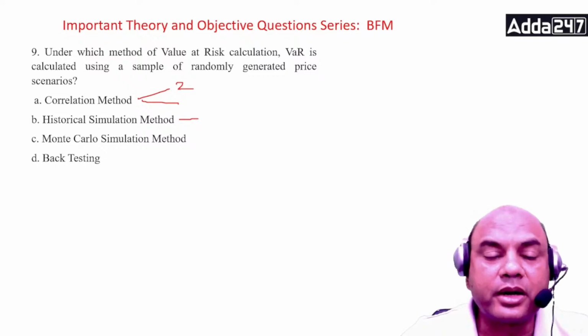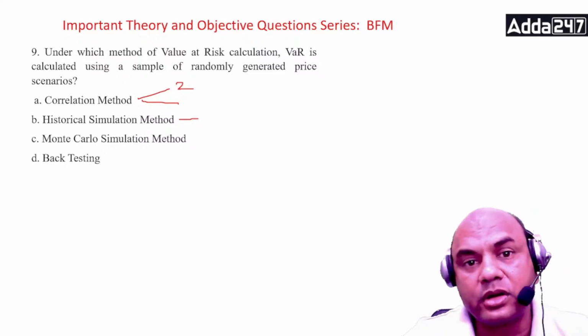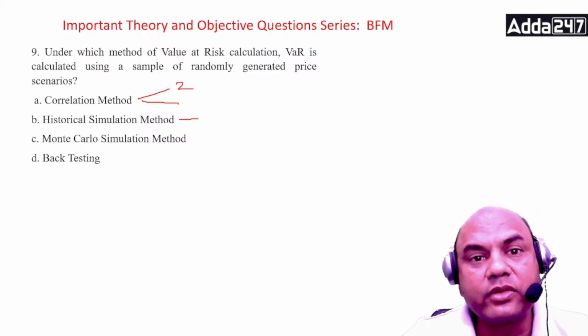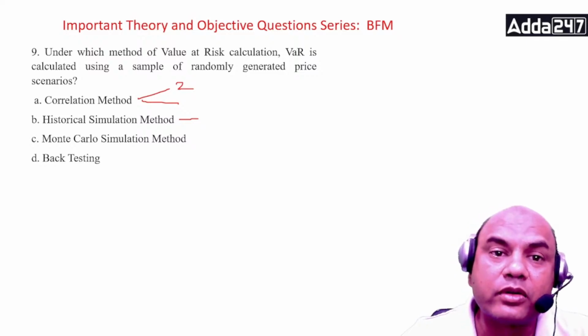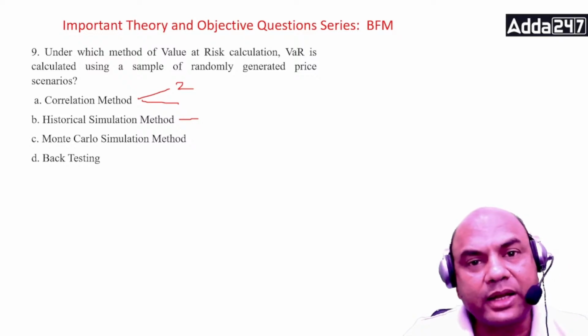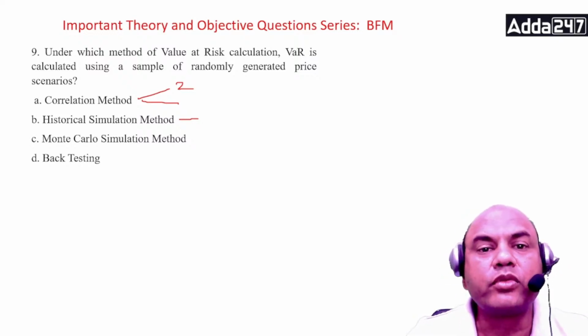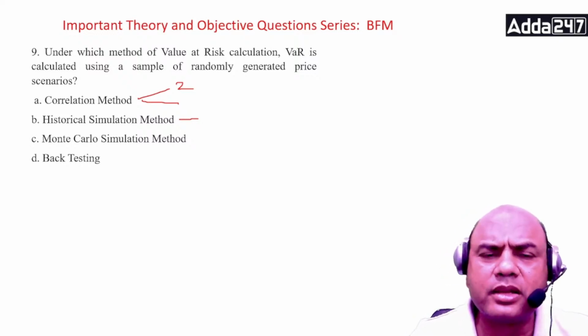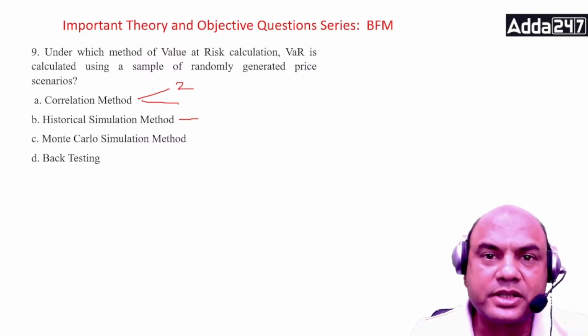But what happened? It did come to a halt. 2020 and 21, the entire world was at a pause, right? So backtesting is a problem, because what has not happened earlier may happen later. So that is historical simulation.